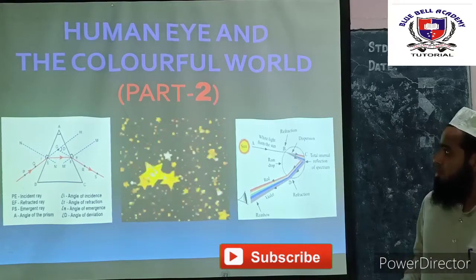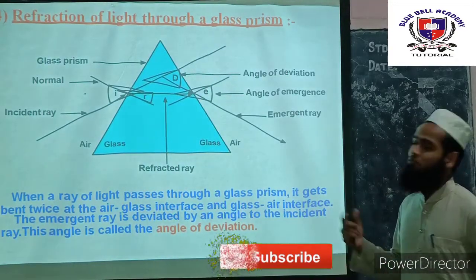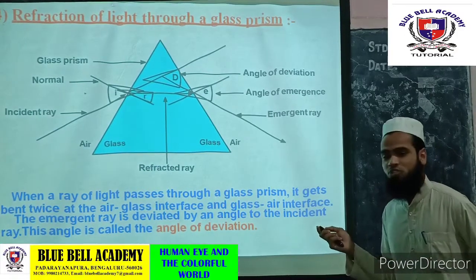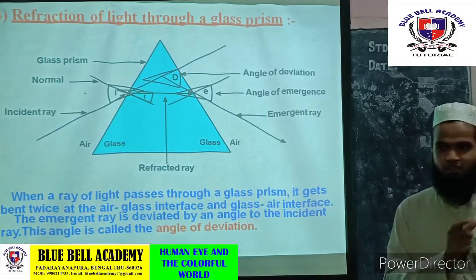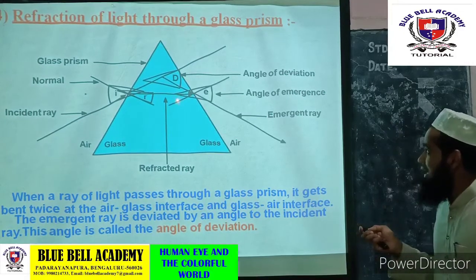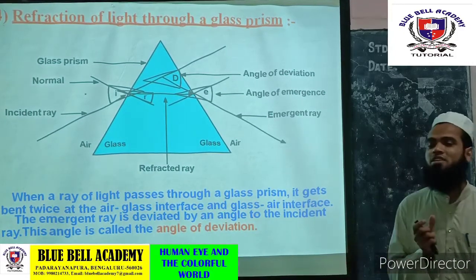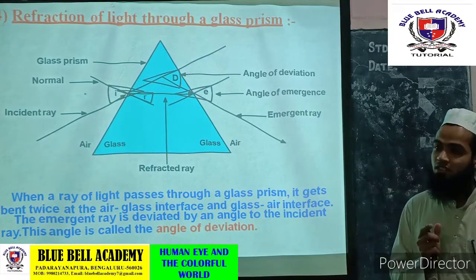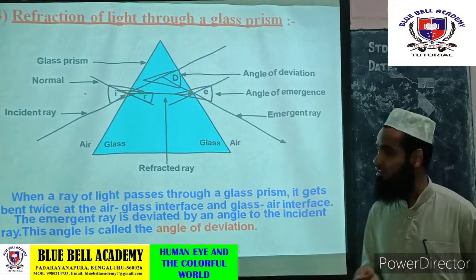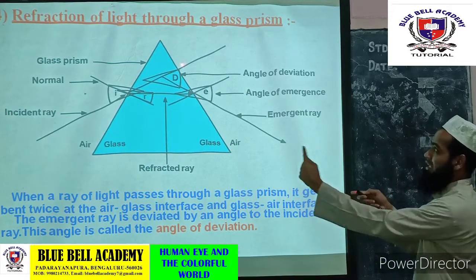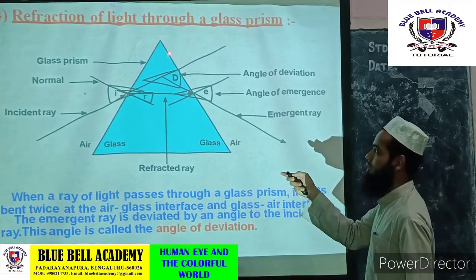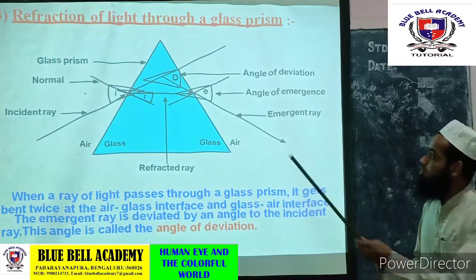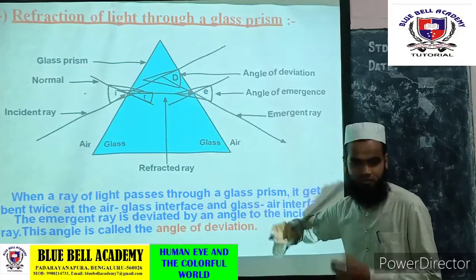So first of all, let's go through one of the concepts explained by Isaac Newton. He used the glass prism to explain this phenomenon. As you know, a glass prism is a piece of glass with two triangular bases and three lateral surfaces. And where two lateral surfaces adjoin, an angle is formed. This angle we call the angle of prism.